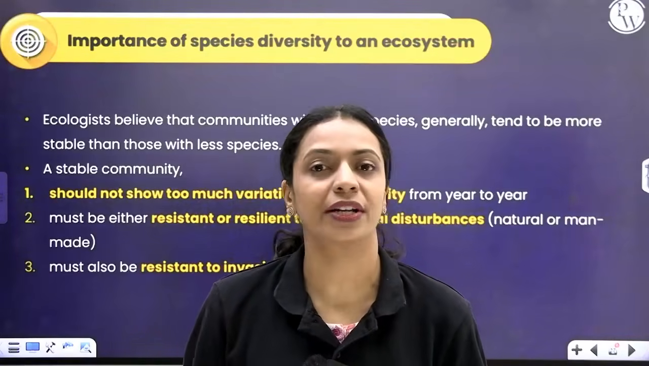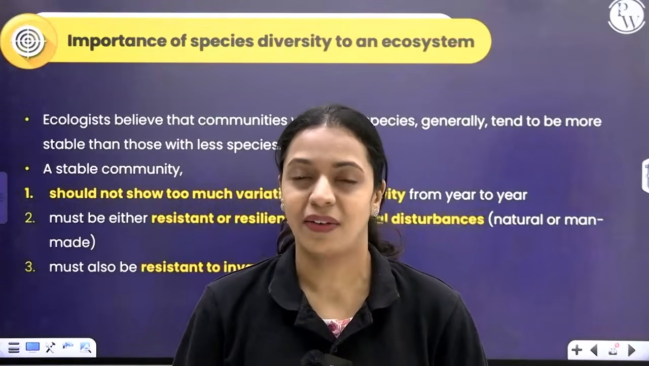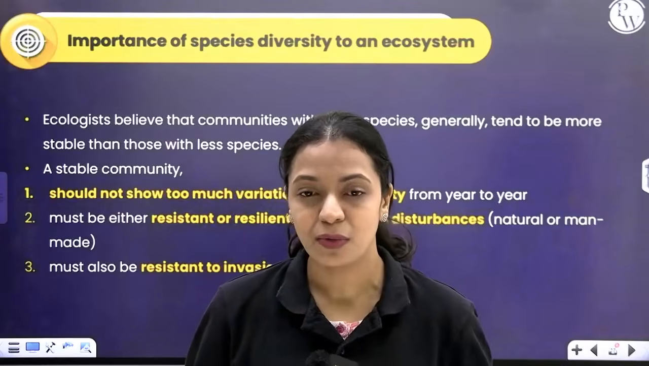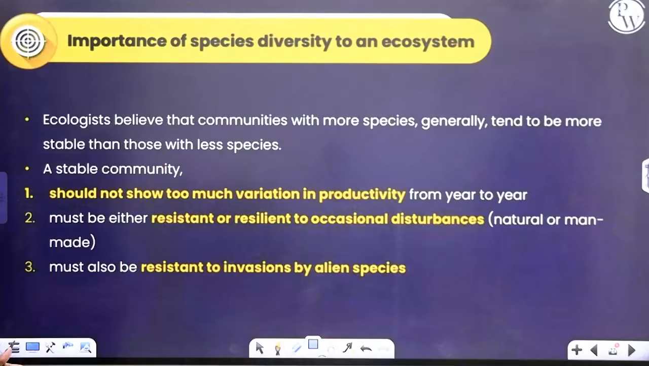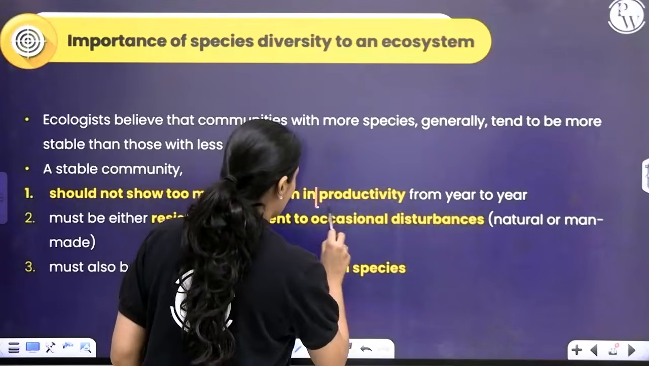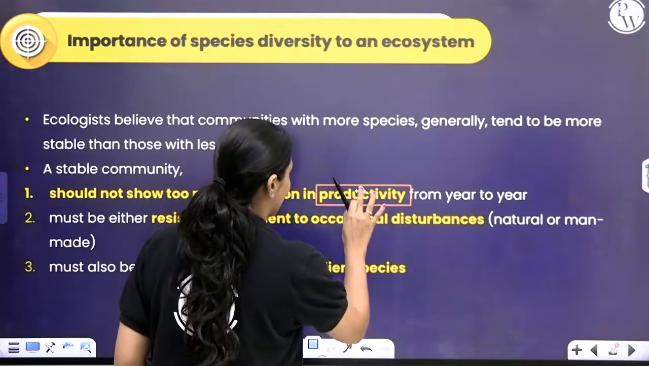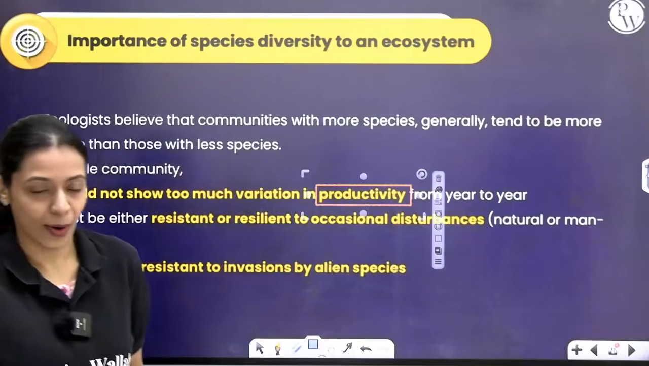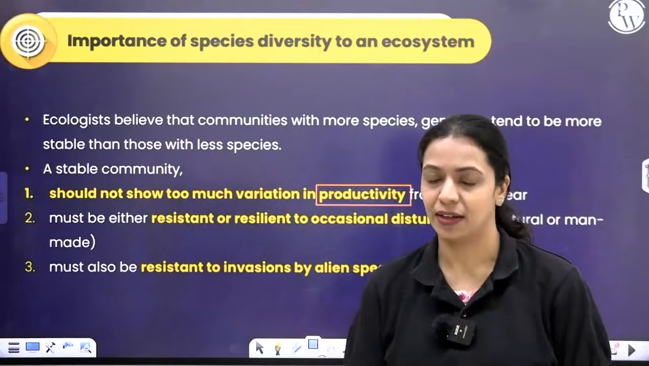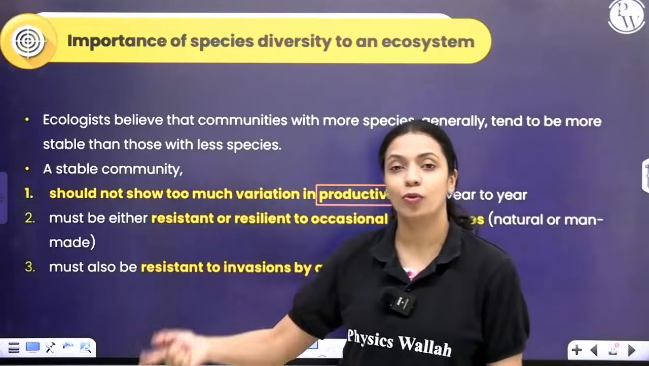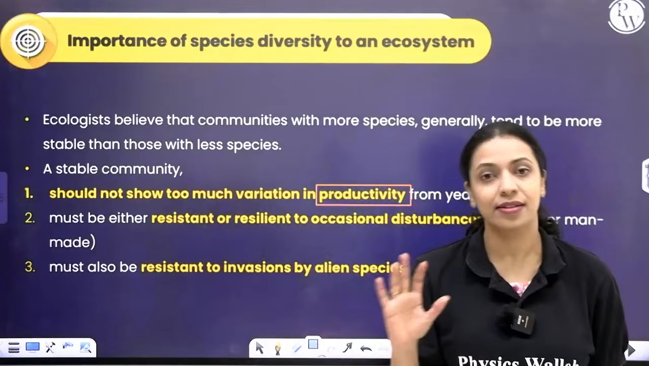Like that, what are the qualities of a stable ecosystem? When we say an ecosystem is stable, what we basically mean is that in that ecosystem, year-to-year productivity variation will not be much. Like, previous year net primary productivity was X amount, and this year it shouldn't deviate too much from that. When the productivity is not varying too much year after year, you can say it is a stable community or a stable ecosystem.